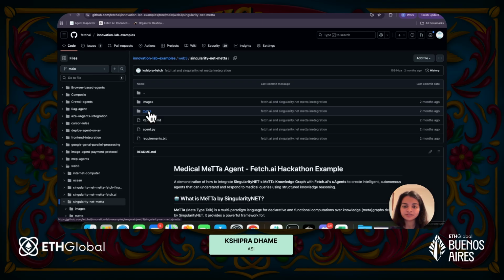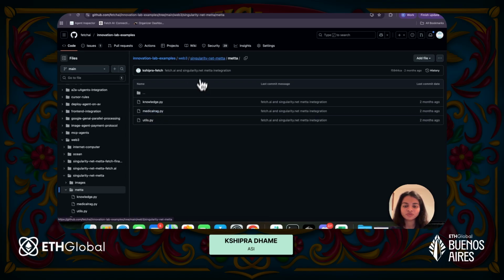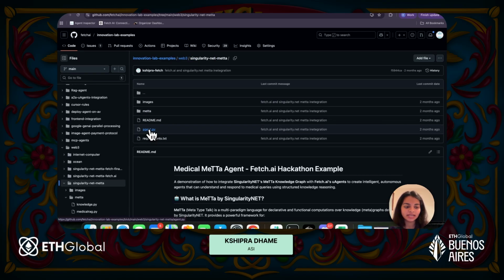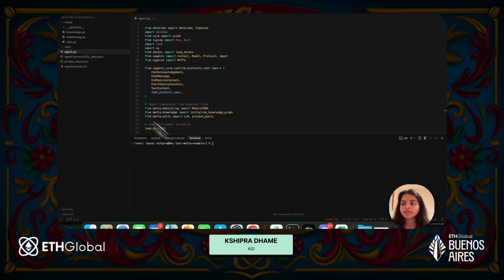I have created, you can see there's a different folder called MeTTa, and there is an agent. Just in the interest of time, I have actually cloned this repo on my machine, and I'm going to walk you through how you can integrate the two, and we'll try a query or two. You can see I've already cloned this repo here. In the MeTTa folder, we have three files, which are knowledge, medical rag, utils.py, and the agent file.